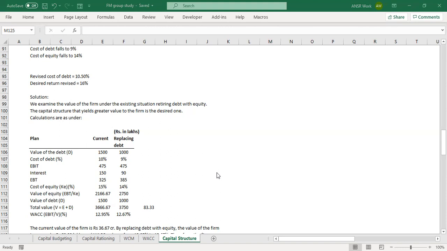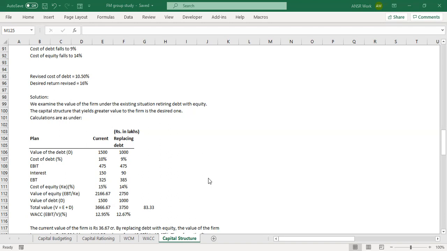What is the value of debt for you? It will be the same, right? 1,000. Yes. Then what is the value of the firm? 1,000 plus 2750 comes to 3750. Perfect. Then tell me what is the WACC for these?